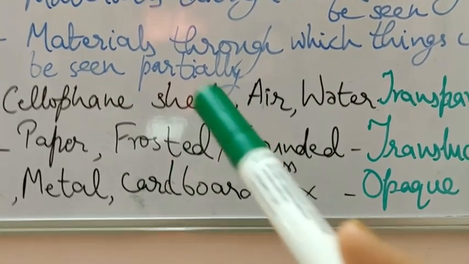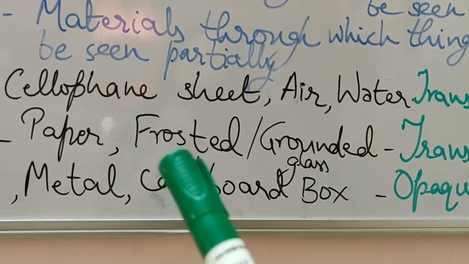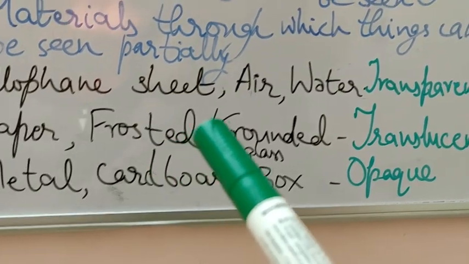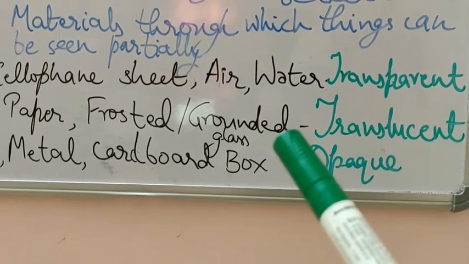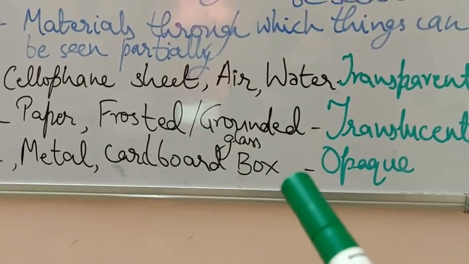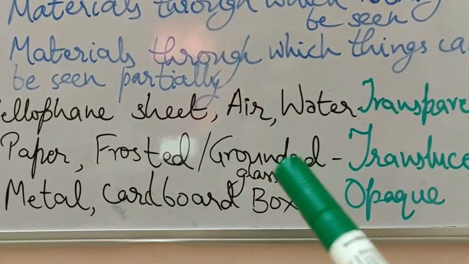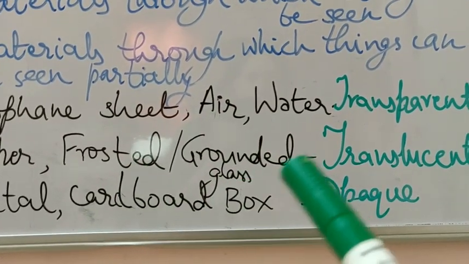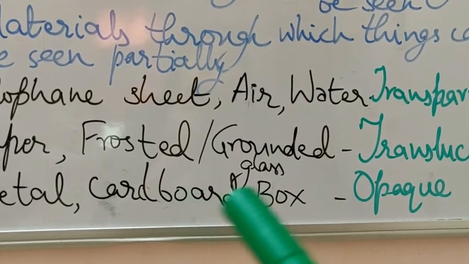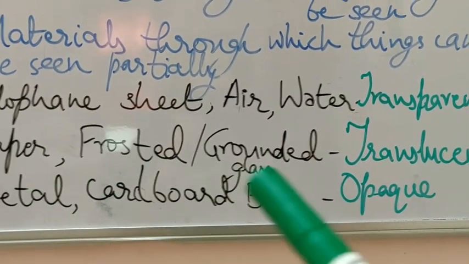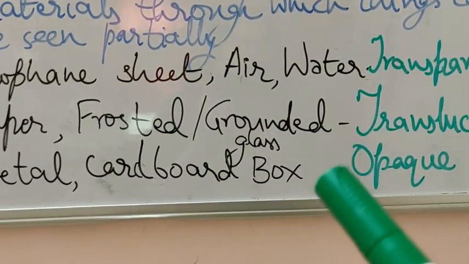Frosted glass is generally put in the washroom so that things cannot be seen which are inside it. Grounded glass is glass which is ground or made powdered and then made into a glass. That is a grounded glass. Through this, light does not pass wholly. Some amount of light passes and some amount of things we are able to see, not fully.